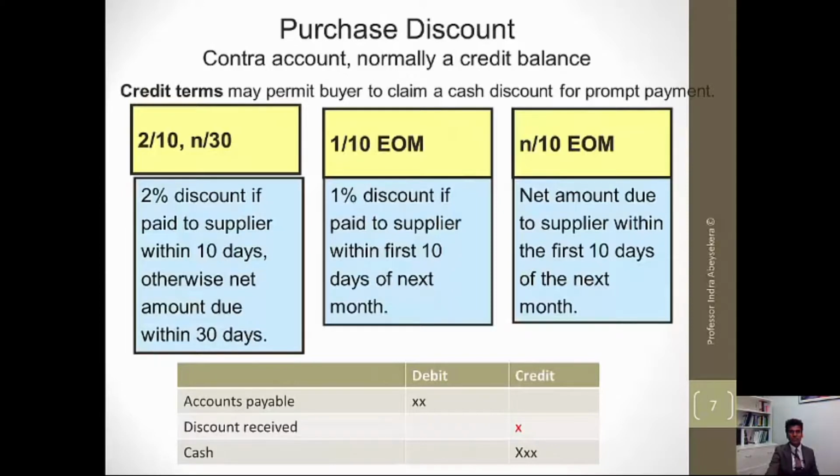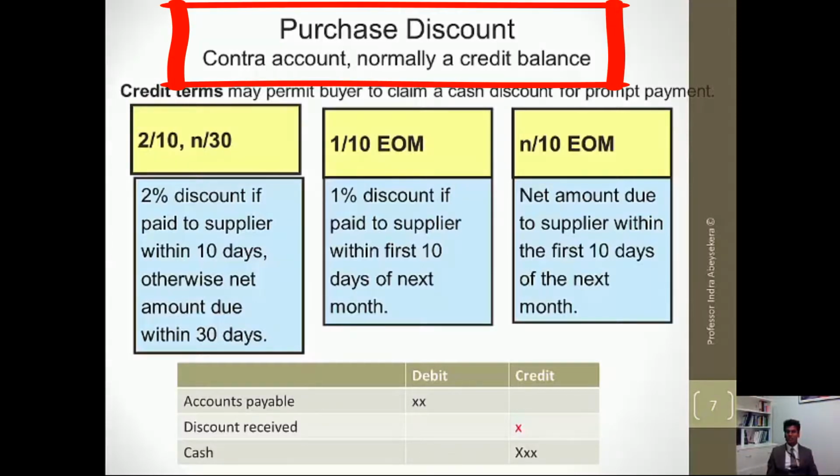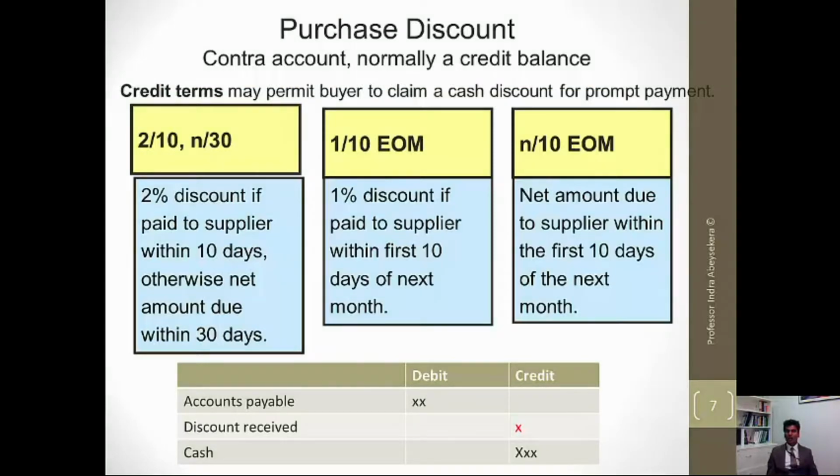For the purchase discounts, the discount received from the supplier is a credit. It is recorded as a credit item. And that will reduce the cash payment. Accounts payable will not reduce.